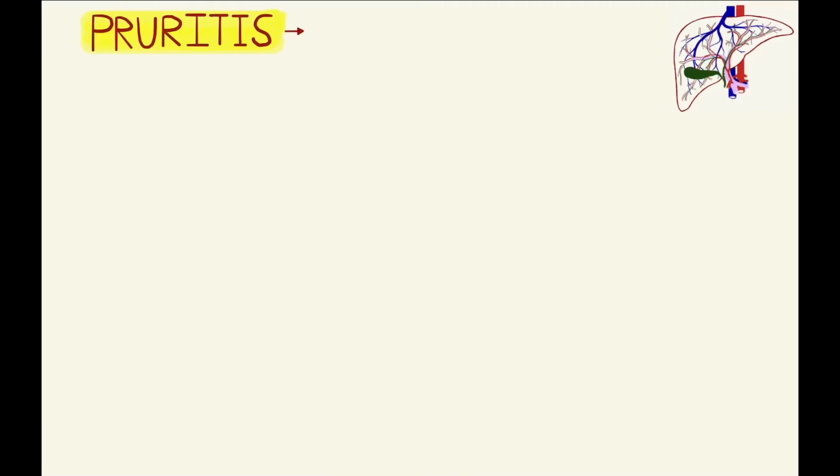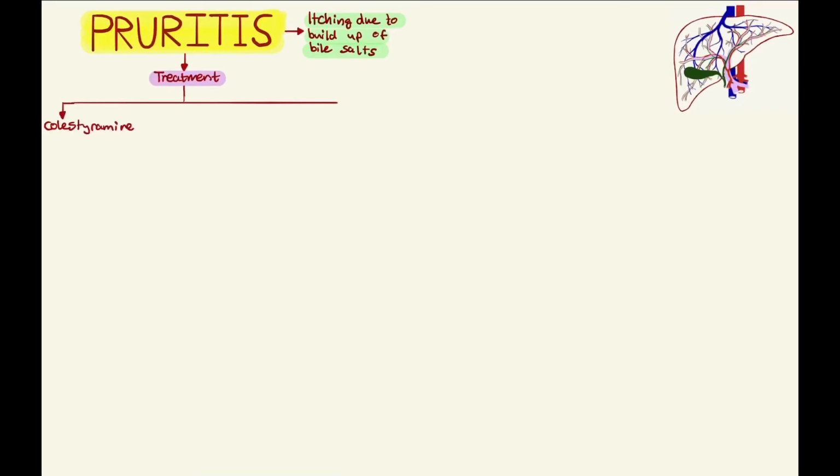This is itching, which is thought to be due to buildup of bile salts. Normally, one of the functions of the liver is to remove bile salts, but in liver disease, the bile salts build up. The aim of the treatment is to remove this buildup of bile salt and so relieve the itching. This can be done with agents called ion exchange resin, such as cholestyramine. It comes in sachets and is given at a dose of 4 to 8 grams per day.